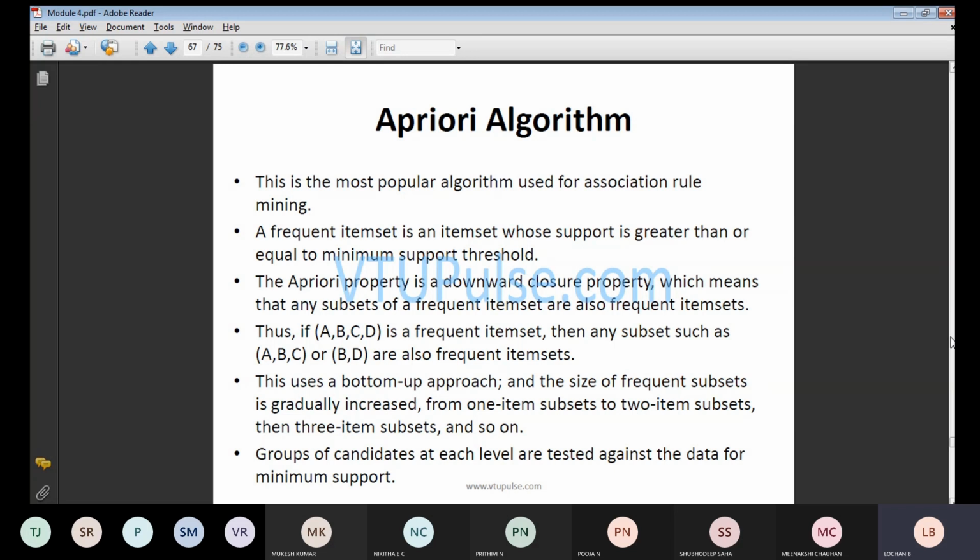A frequent itemset is one whose support is greater than or equal to the minimum support threshold. That means we will be having frequent itemsets. For example, let us consider a green mart nearby your college. In that green mart, how many items are there? So many items are there in the green mart nearby your college.